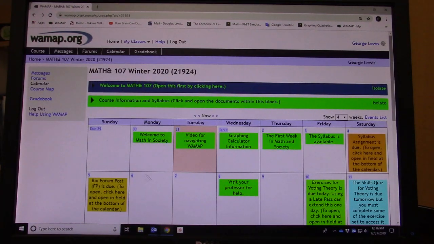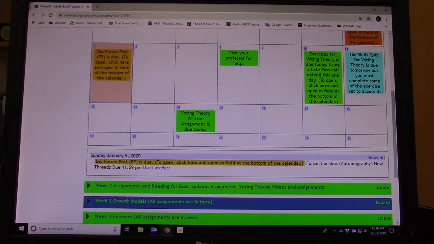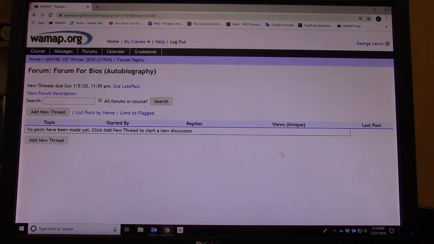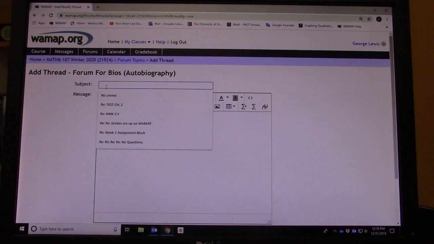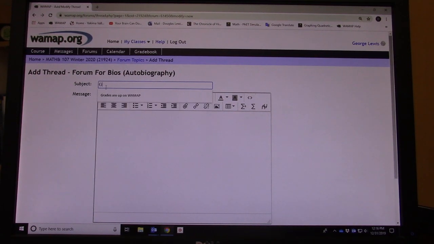So let's go back to the next one. The next assignment is due Sunday. That's the Bioforum post. So if we select that day and look at that assignment down below, we can use the little autobiography. It says add a new thread, so you would click add a new thread, and the subject would be, I'm just going to say here, I'm signed in as George Lewis bio, and then you could say something about yourself.